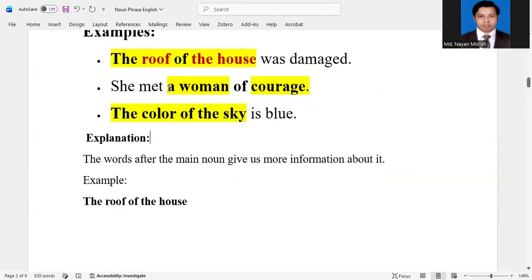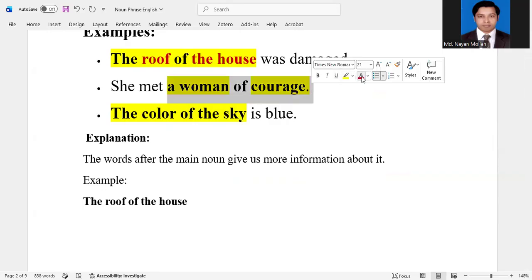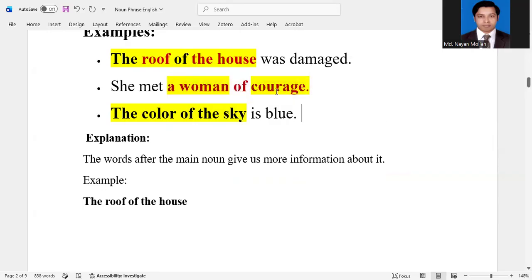And in this sentence the woman of courage is complement. Sorry, she met a woman of courage. It's not complement. It's object, because she met.